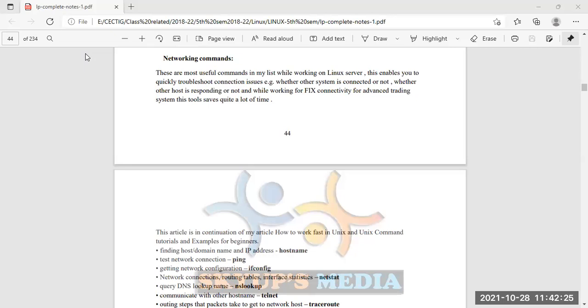Now, coincidentally, networking is coming into the scenario again. Today we are going to do a lot of networking. Previously we talked about networking in data communication; now in Linux also the topic is networking commands.